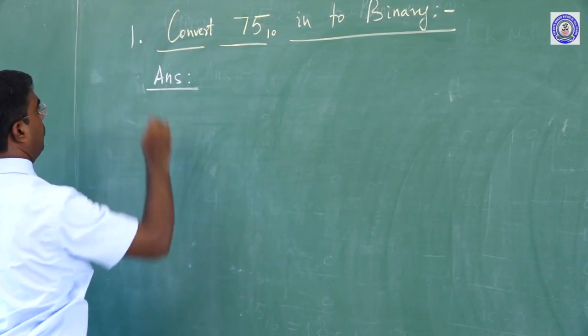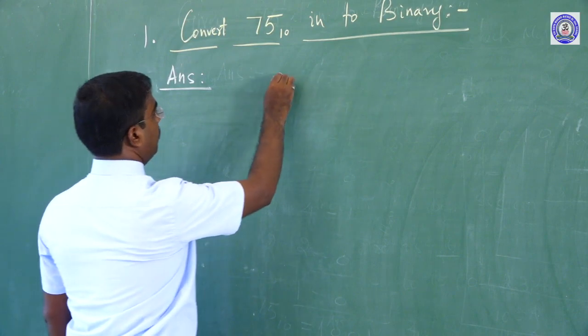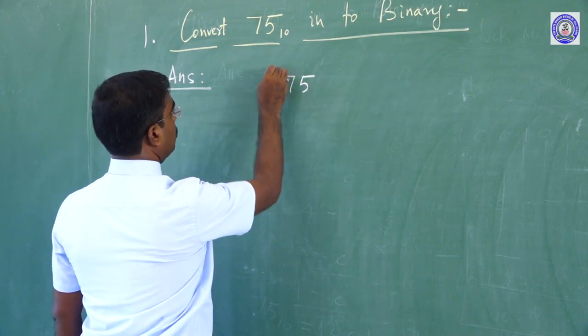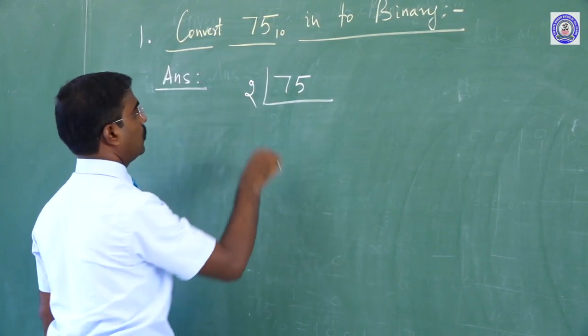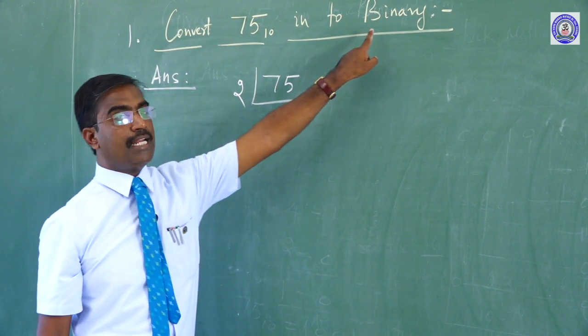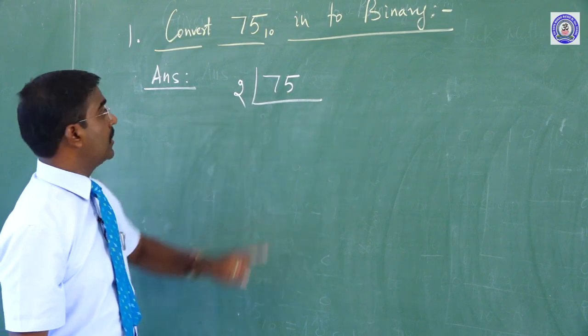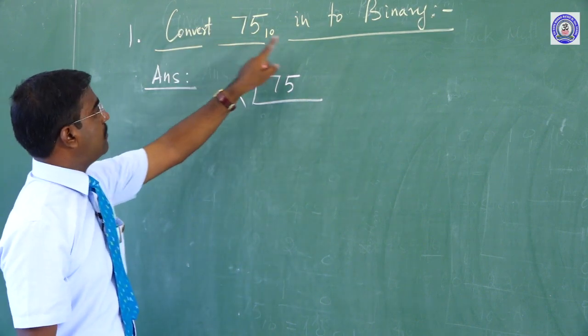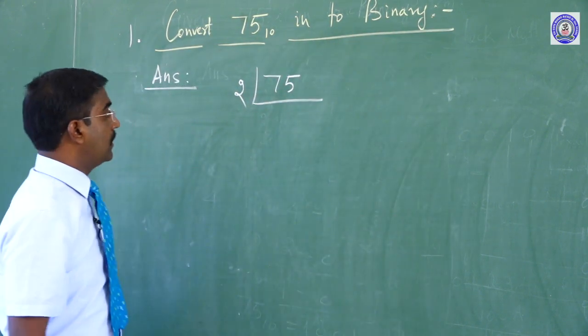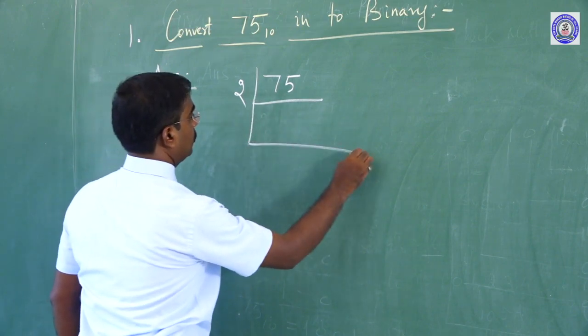Okay, this is the first sum. Here 75 is the question. It should be divided by 2. Why? Because binary means 2, but this number is decimal. The conversion is to convert decimal into binary. Here 2. You think so?